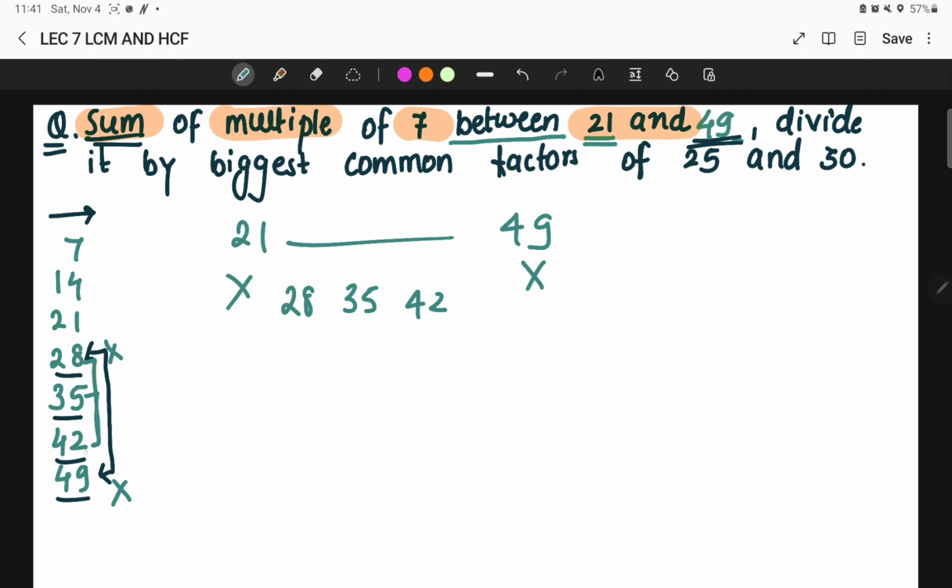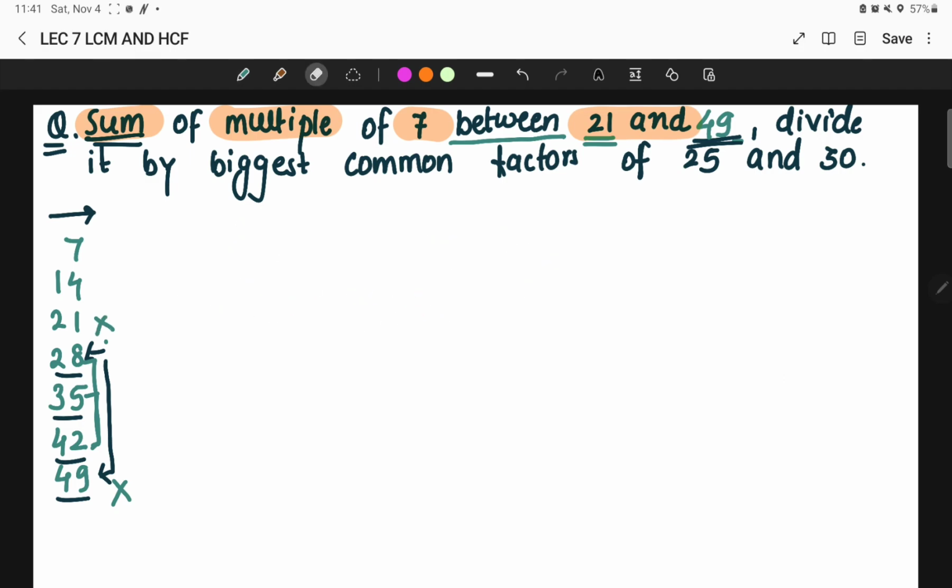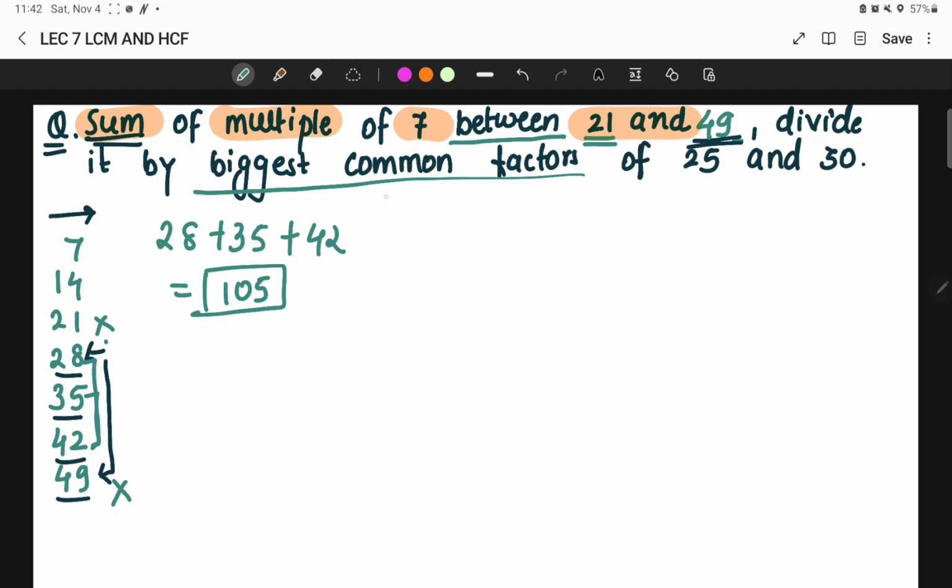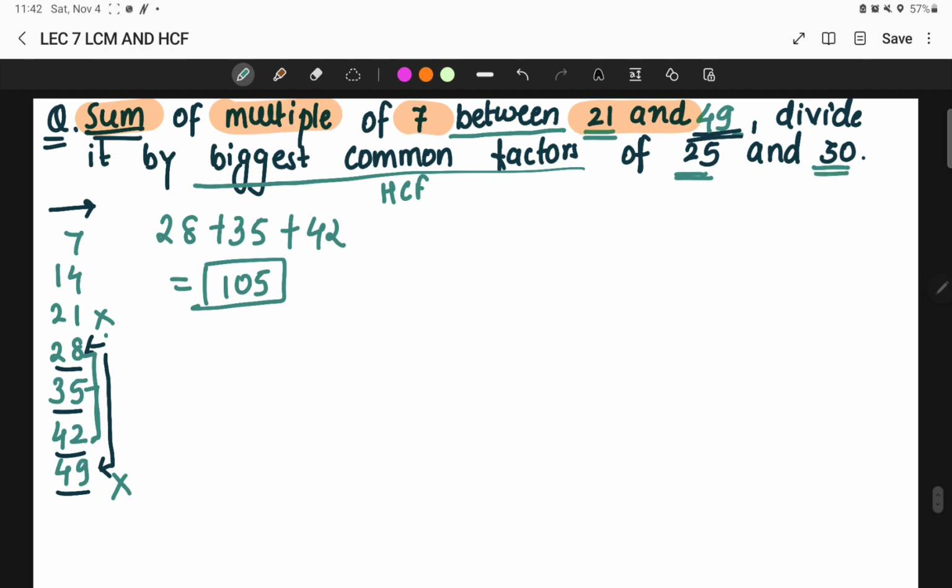So these are the numbers, from 28 to 42. Okay, so here take the summation of all these numbers, that is 28 plus 35 plus 42. Okay, after taking summation I'll get 105. Now this is the summation, but at the same time they are asking us to divide this particular number by the biggest common factor. Biggest common factor, it means HCF, right? Highest common factor or the biggest common factor of 25 and 30. So let us first find out the HCF of 25 and 30 and then divide this by that number.